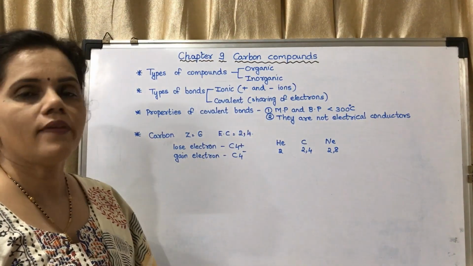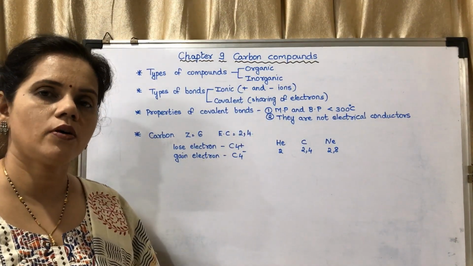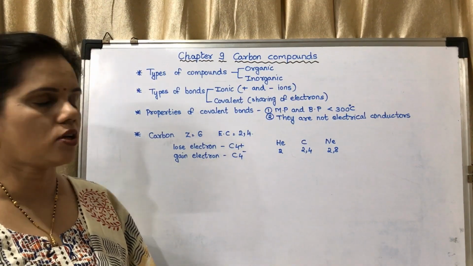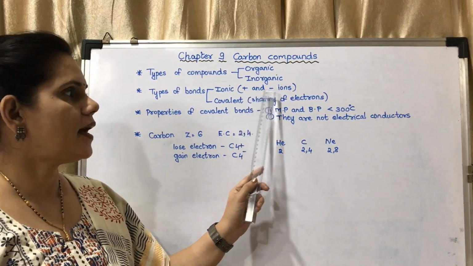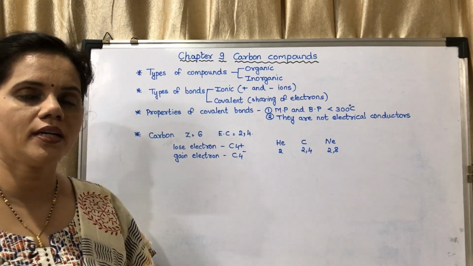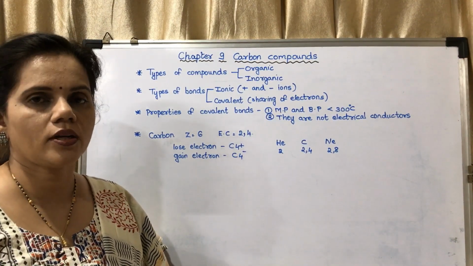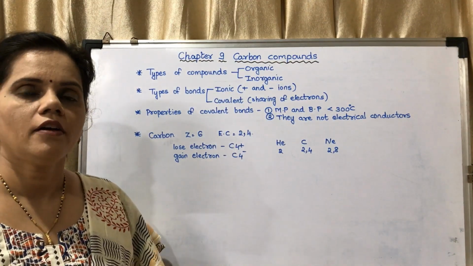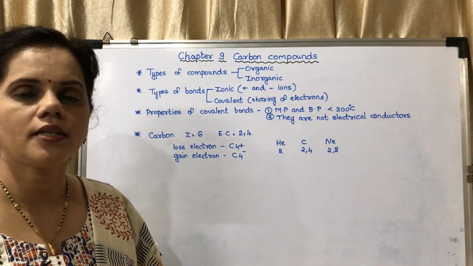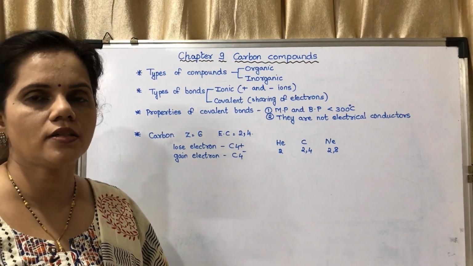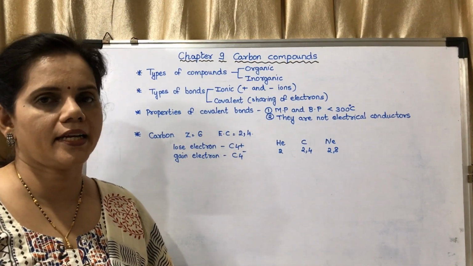Next is covalent bond. Covalent bond is formed by sharing of electrons. In an ionic bond there is give and take of electrons. One element will give an electron, the other element will take an electron. Whereas in a covalent bond, there is no give and take of electrons, there is sharing of electrons.